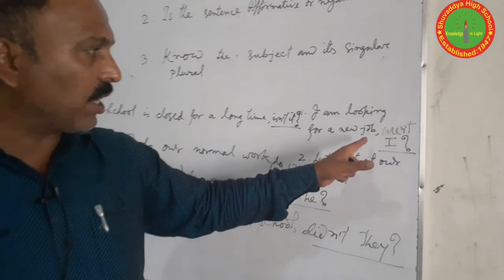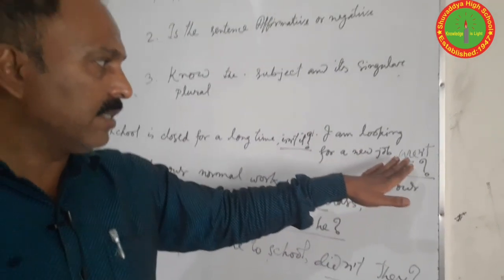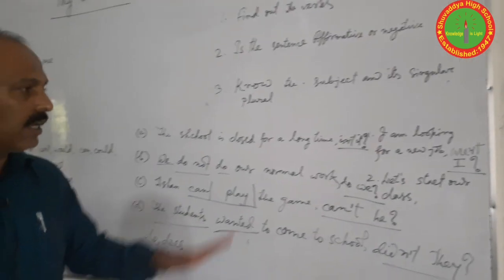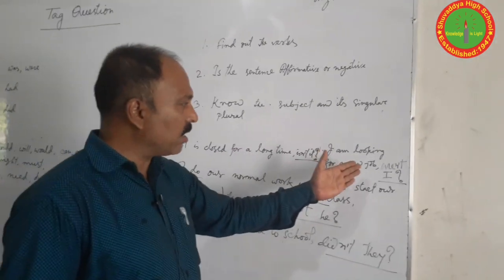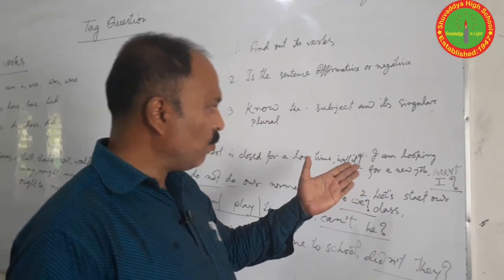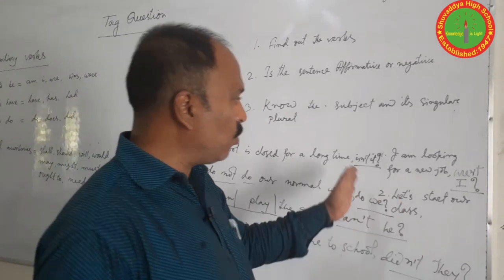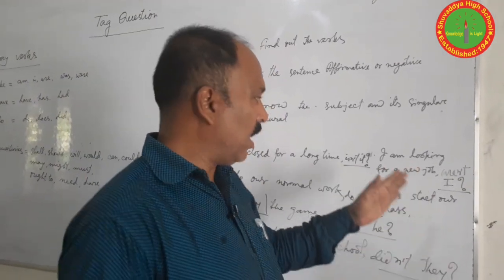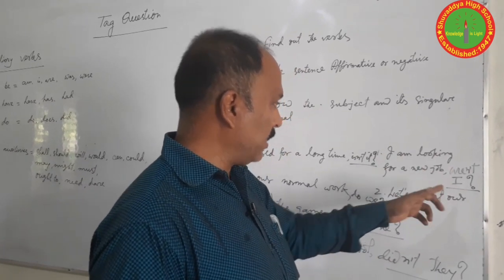I am looking for a job. Its answer is aren't I. Sometimes we find instead of the word aren't we can write ain't. It's not a formal language. Ain't is informal language. So we should not write it in our answer options. We should write aren't I.